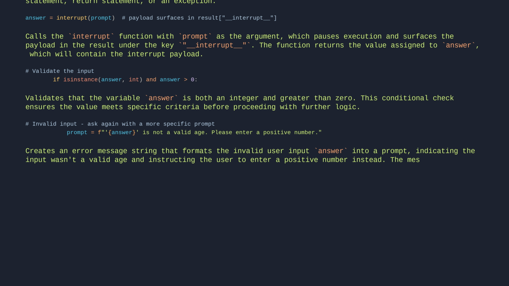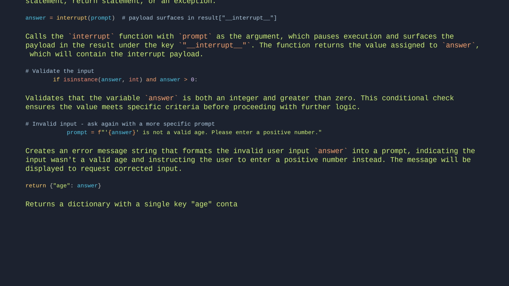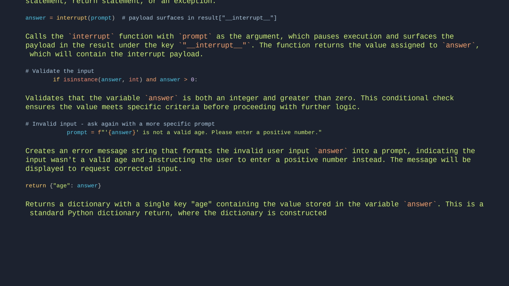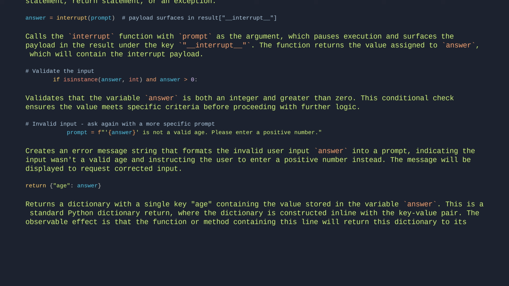The message will be displayed to request corrected input. return {"age": answer} returns a dictionary with a single key, age, containing the value stored in the variable answer. This is a standard Python dictionary return, constructed inline, and the function will return this dictionary to its caller.